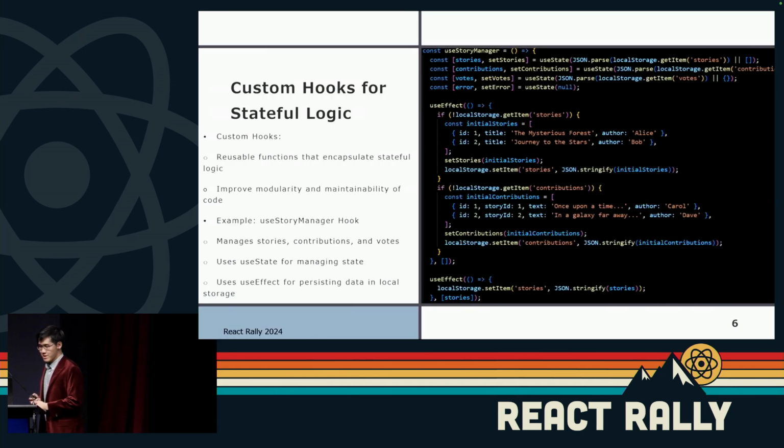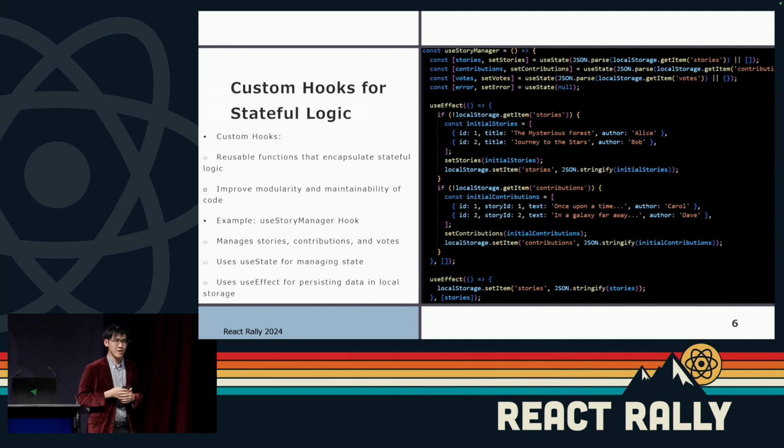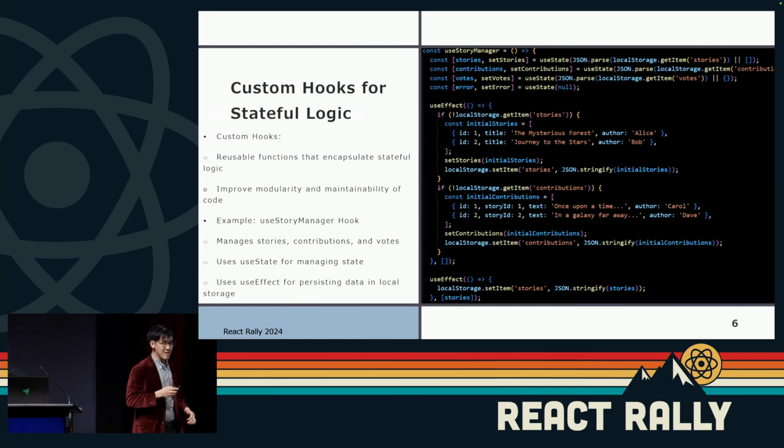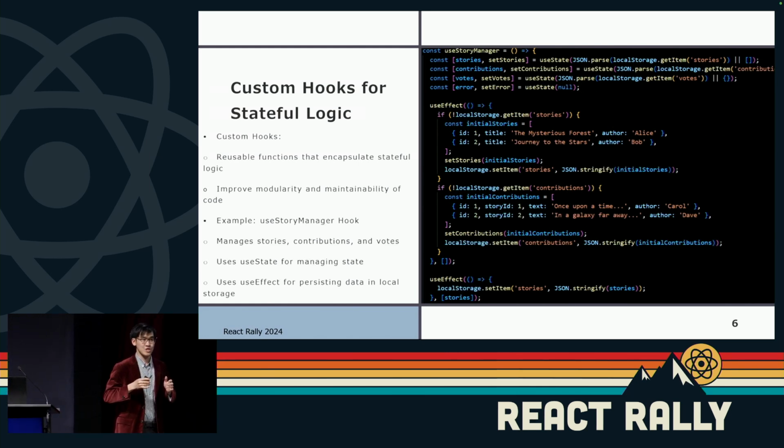So to start off with, let's talk a bit about incorporating custom hooks for stateful logic. The scenario that I'm going to be putting through in this case is a collaborative story platform. So essentially, it's a platform in which you can write a line of what you want the story to continue on. For instance, let's say a story starts with once upon a time, then someone else can chip in and say, there lived a little girl named, and then someone else can chip in.